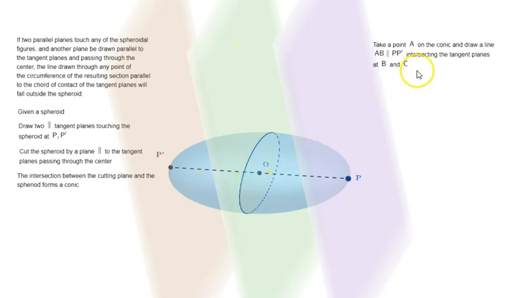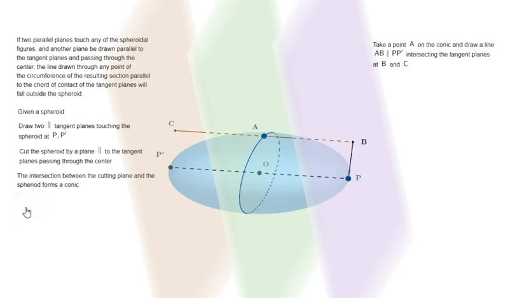Now take a point A on the conic and draw a line AB parallel to the chord P P prime, intersecting the tangent planes at B and C. So let's take a point A. Let's draw a line parallel to P P prime, and let's mark the intersection of this line with this tangent plane as B and this tangent plane as C. So what the proposition is saying is that this BC will fall outside the spheroid.